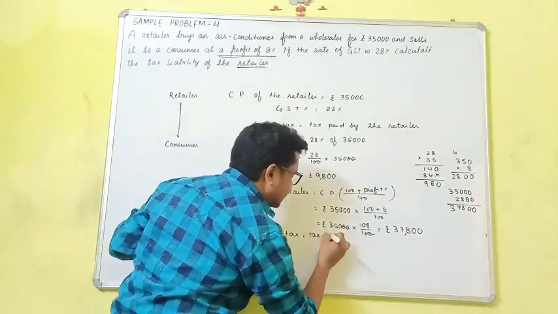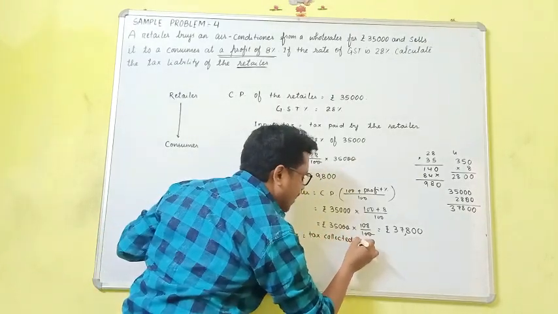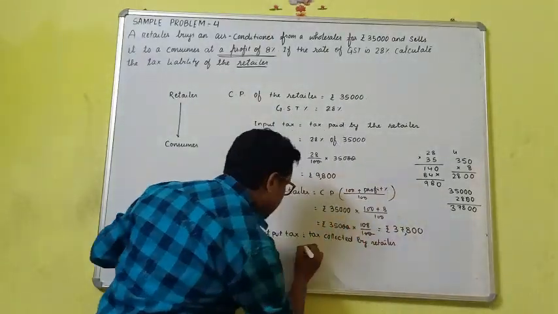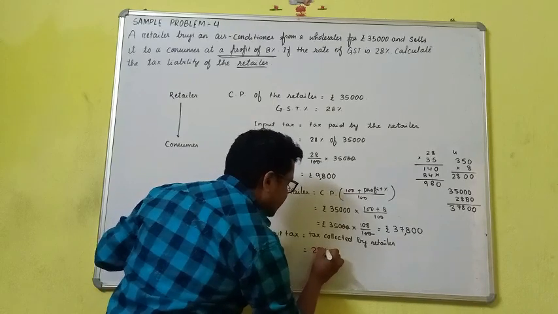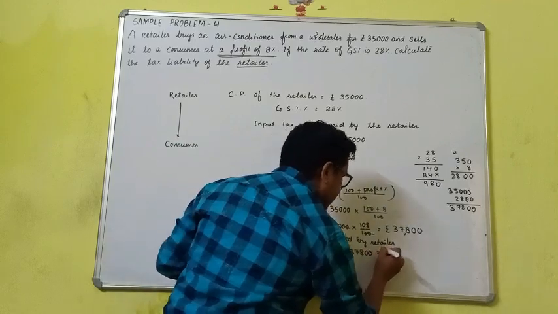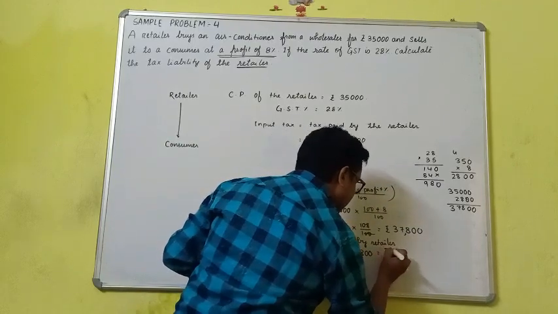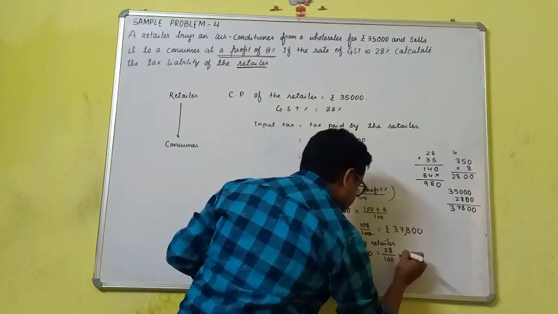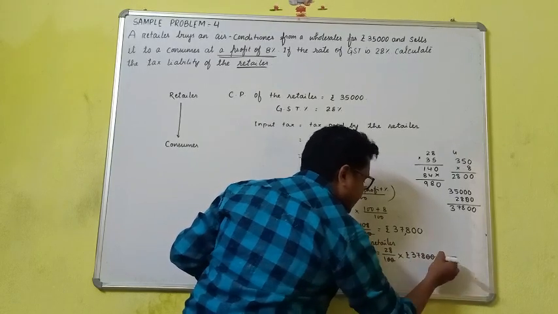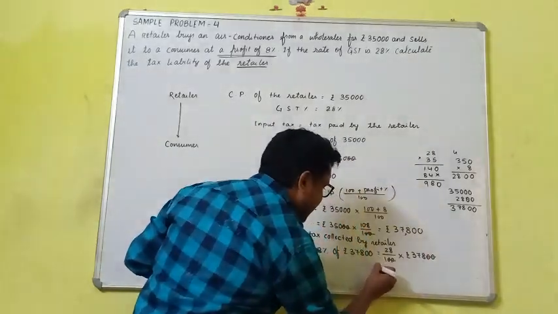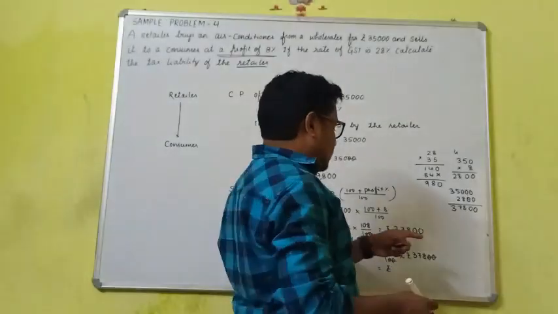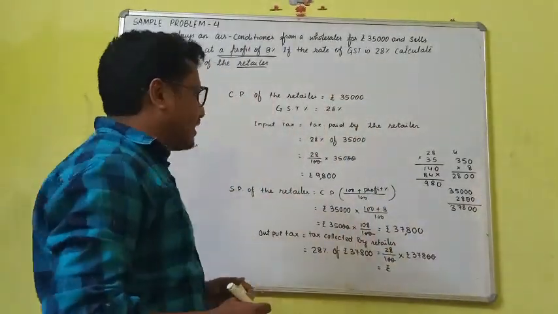Tax collected by the retailer is equal to 28% of rupees 37,800, which is 28 by 100 into rupees 37,800. The zeros cancel, so you have to multiply 28 into 378.